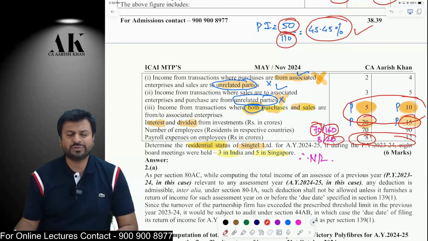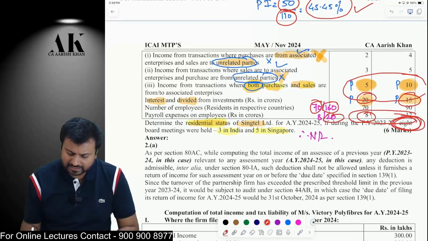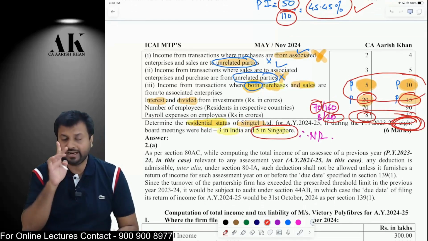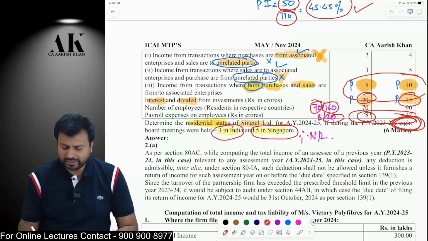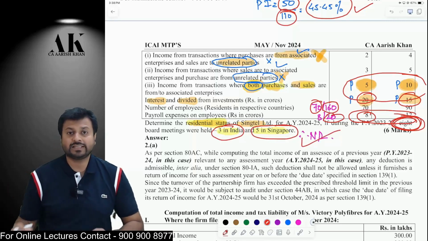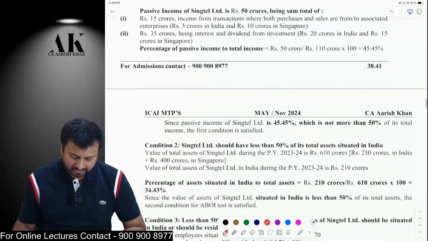Now, one last thing has to be checked. Where are the majority of the board meetings held? The majority of the board meetings should be held outside India. So there are 8 board meetings held by the company, out of which the majority, 5, were held in Singapore, and only 3 were held in India. Therefore, the majority of the board meetings were held outside India. Therefore, with that logic, the assessee is a non-resident. I hope it is clear to all of you. So this is what this question is all about.